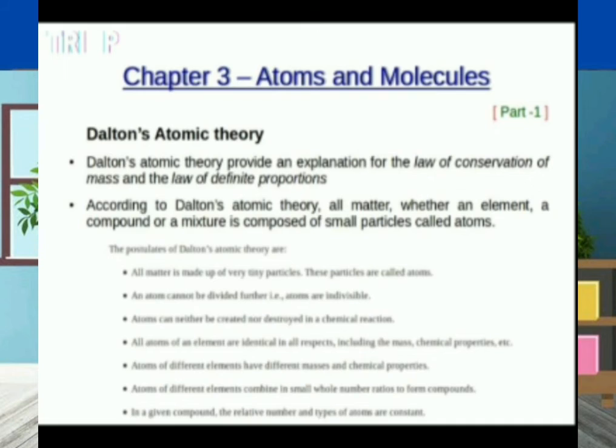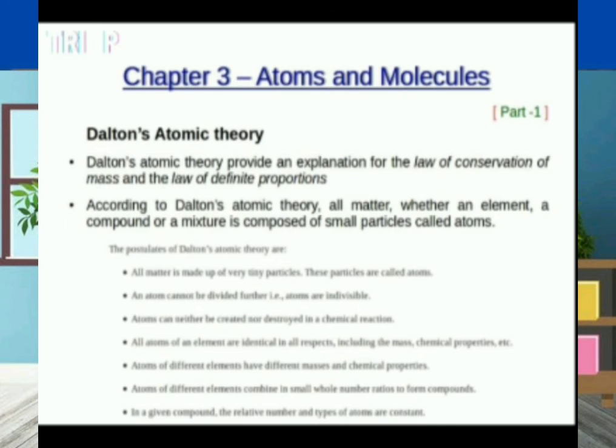The next: all atoms of an element are identical in all respects, including mass and chemical properties. Atoms of different elements have different masses and different chemical properties.